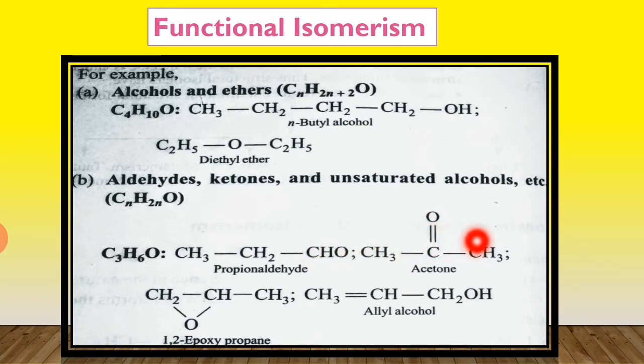This is acetone, that is the ketone group, C double bond O, and there is also the hydroxyl group, OH, present in allyl alcohol. Because of these functional groups, their structures are different but the molecular formula is the same. So these are called functional isomers and the phenomenon is functional isomerism.